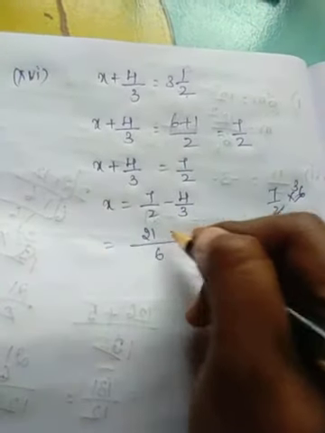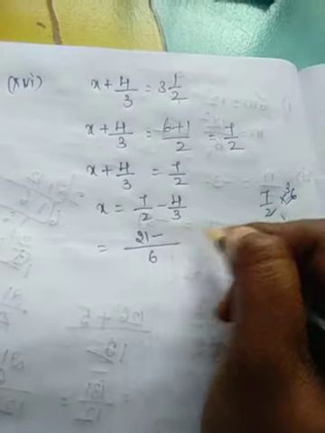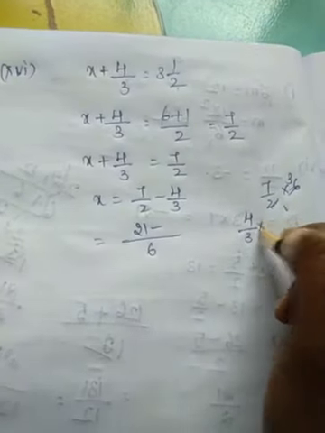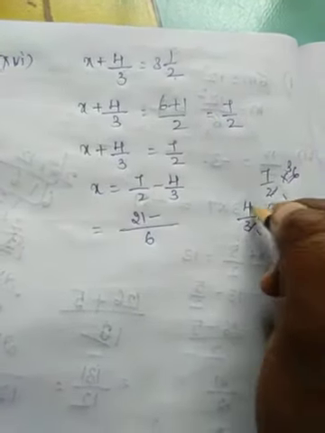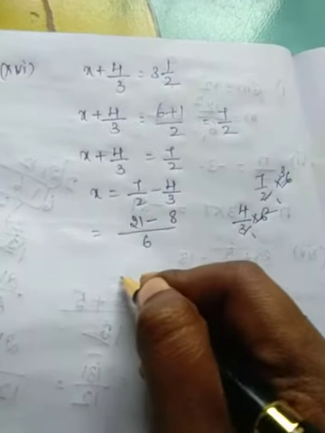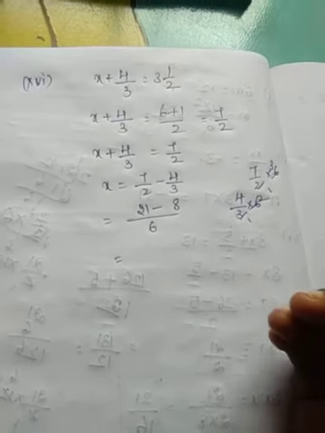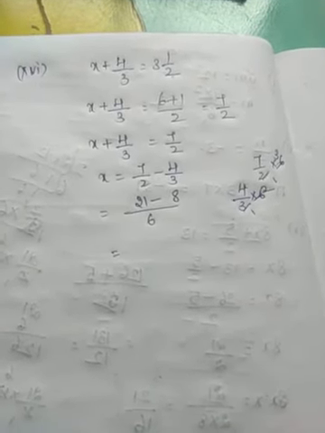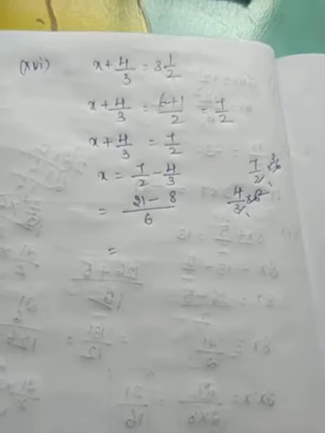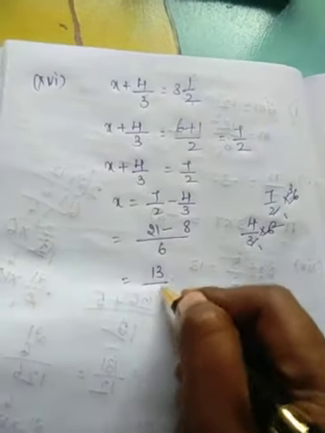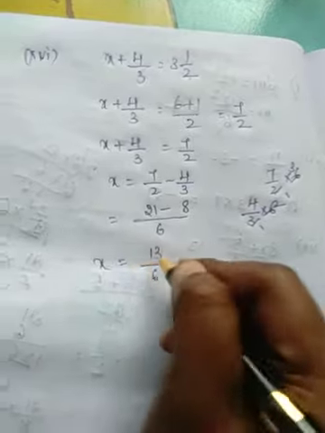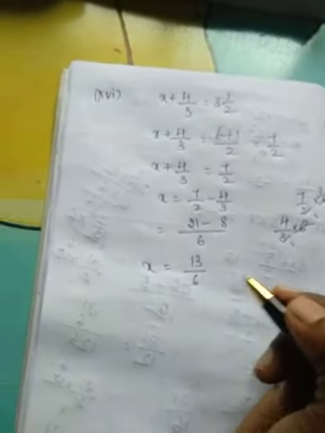So total 21 minus 4 by 3 into 6: 3 1s are 3, 3 2s are 6, 4 2s are 8. 21 minus 8, how much? How much? 13 by 6. x equal to 13 divided by 6 is your answer.